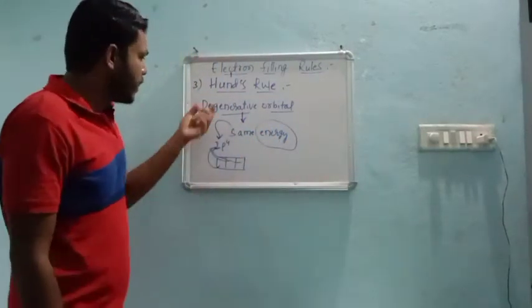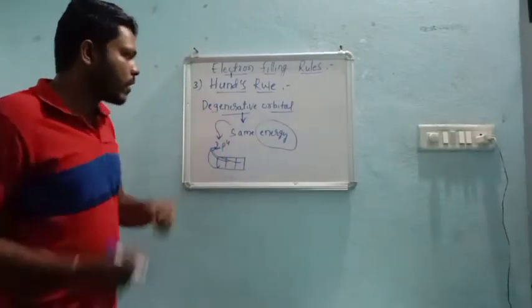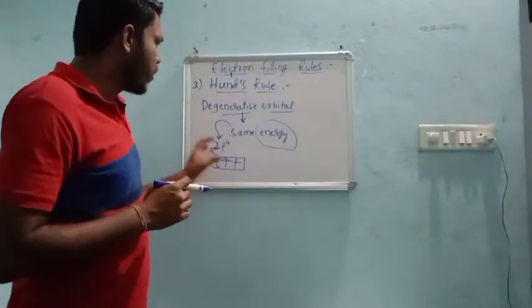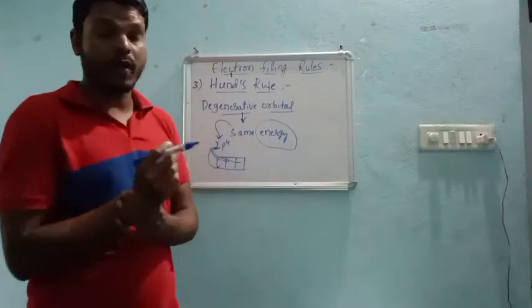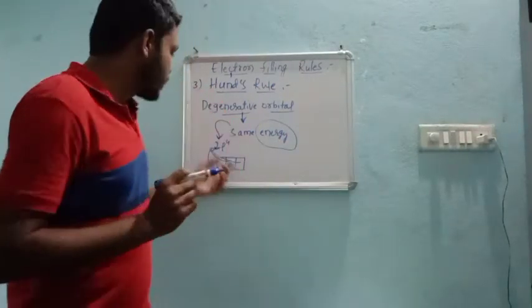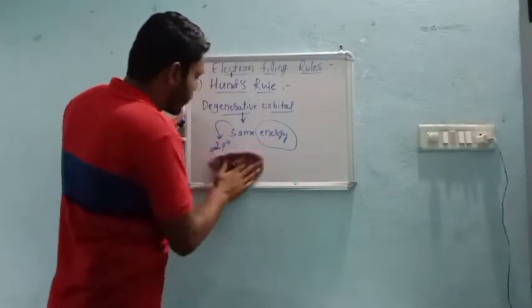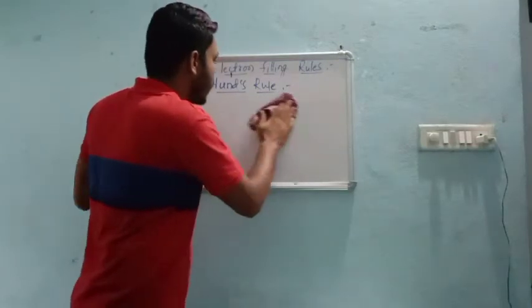So in a degenerate orbital, meaning same energy, if the shell has more than one orbital of the same energy, then those are called degenerate orbitals.